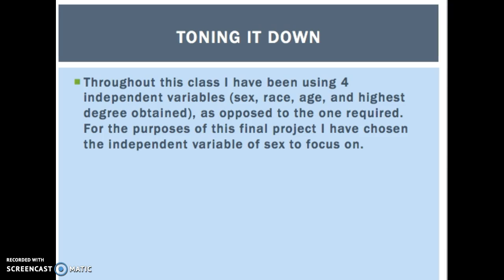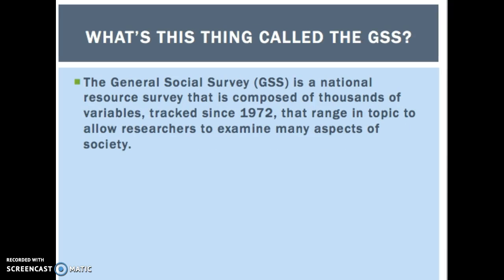age, and the highest degree obtained, but for the purposes of the final, I decided to focus only on the independent variable of sex. The General Social Survey is where I got my variable, and it's a national resource survey that is composed of thousands of variables tracked since 1972 that range in topic to allow researchers to examine many aspects of society.